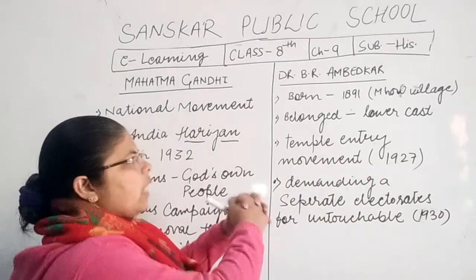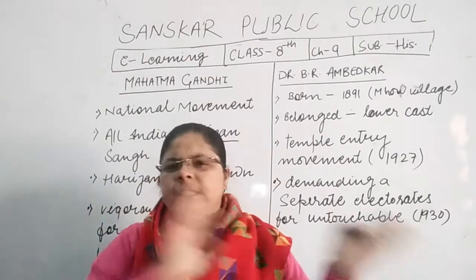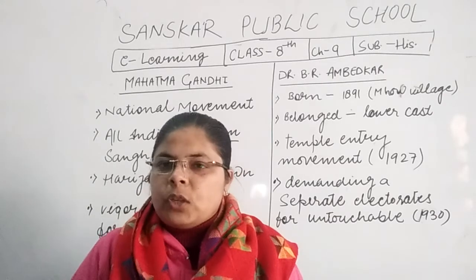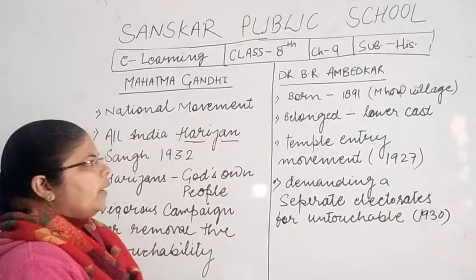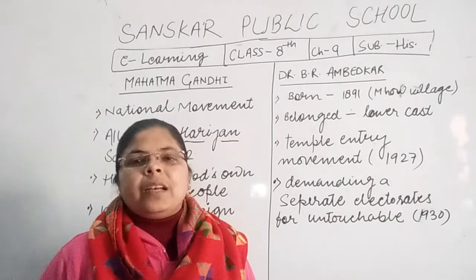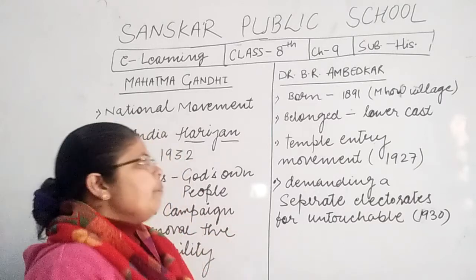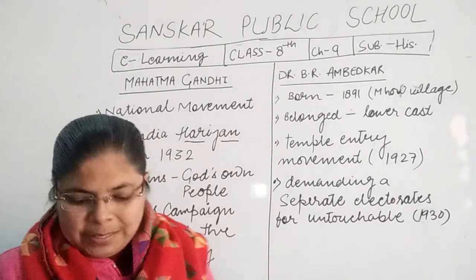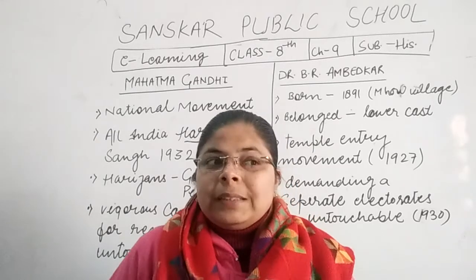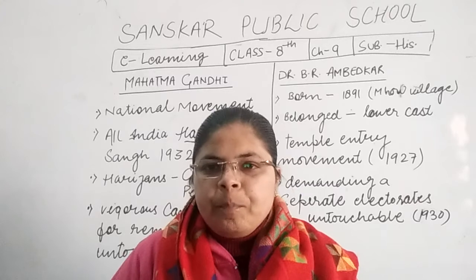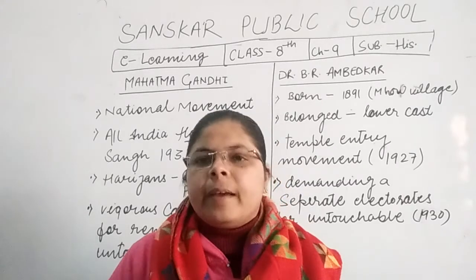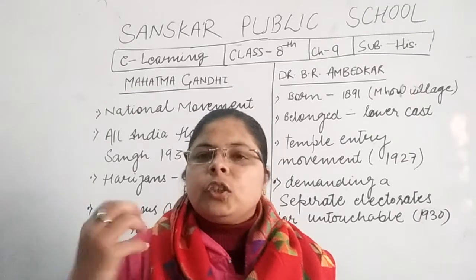Now, let's get to know about Dr. B.R. Ambedkar, because Gandhiji and Ambedkar were both well known for working to remove untouchability. Dr. B.R. Ambedkar was born in 1891 in Mahua village. Mahua village is in MP. MP का एक छोटा सा village है, and he belonged to the lower caste. That means Dr. B.R. Ambedkar himself belonged to the lower caste. That's why he first experienced how the lower caste and the oppressed society suffered at the hands of the higher class. यानी कि higher class कैसे torture करती है.